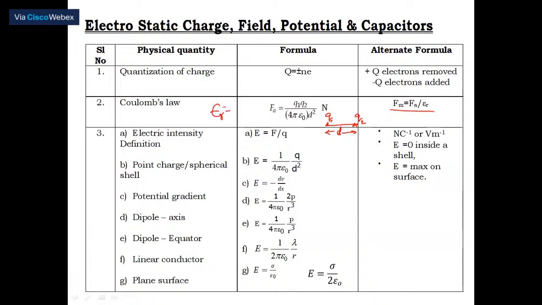Epsilon r is equal to Fa divided by Fm. Even in the capacitor, we are going to define epsilon r is equal to Cm divided by Ca. When I come to that point, I'm going to expand this. Now you remember epsilon r is equal to Fa divided by Fm. That means the force between any 2 point charges placed at a certain distance of separation in air, to the force between the same 2 point charges separated by the same distance in any given medium, will give epsilon r. Since it is a ratio of forces, it doesn't have any unit.